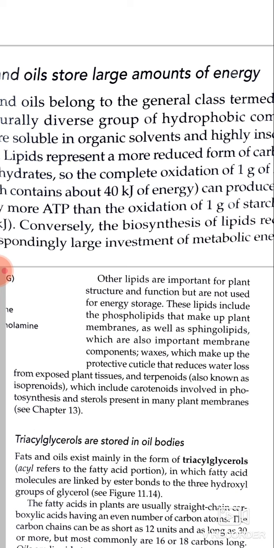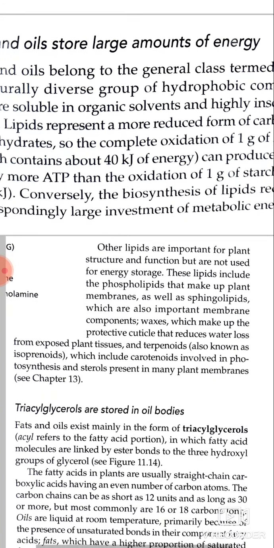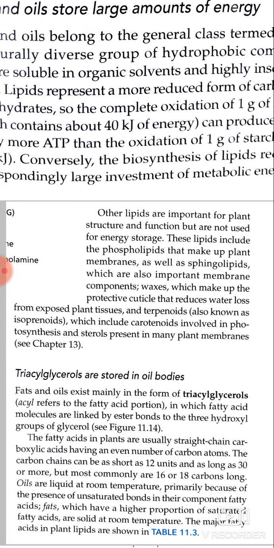The fatty acids in plants are usually straight chain carboxylic acids having an even number of carbon atoms. The carbon chains can be as short as 12 units, as long as 30 or more, but most commonly are 16 or 18 carbons long.